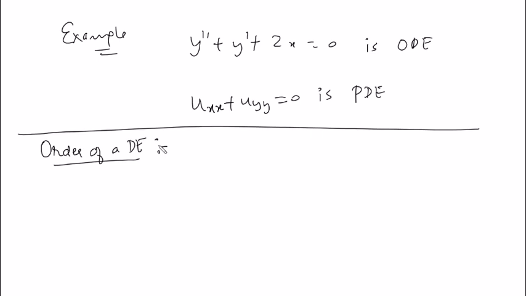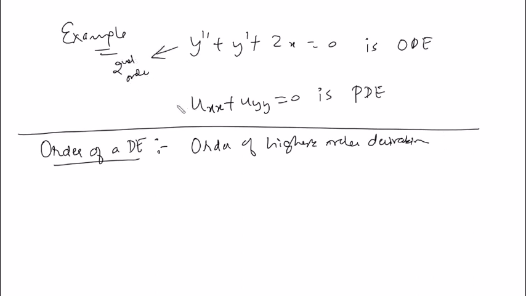You just look at the equation, whatever is the highest order derivative coming, its order is the equation's order. Right? So it is the order of the highest order derivative. Like this one is second order. This one is also second order because it's uxx. The second order derivatives are coming.